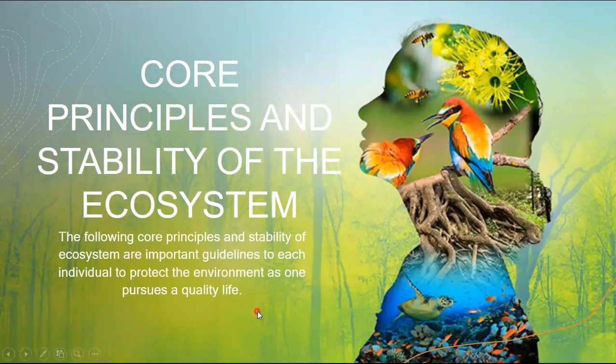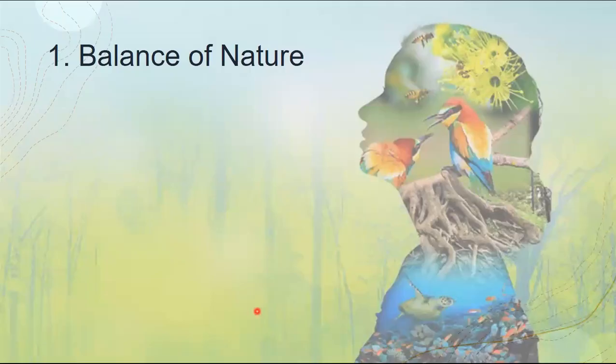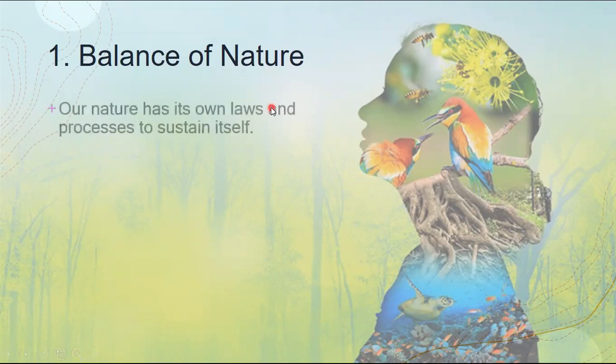These are important guidelines for us to protect the environment to have a stable ecosystem. First, of course, is the balance of nature. Our nature has its own laws and processes to sustain itself.